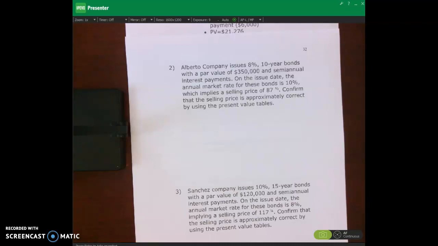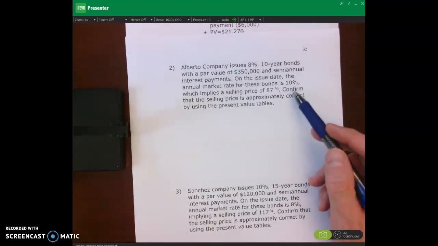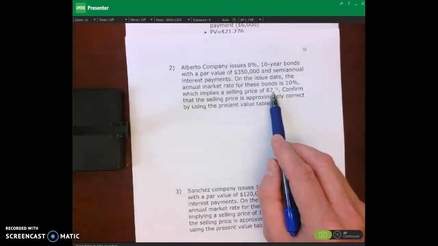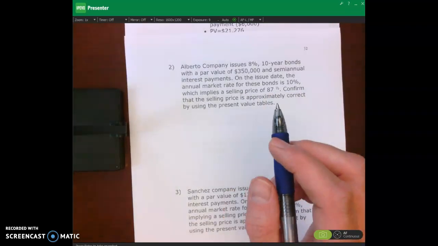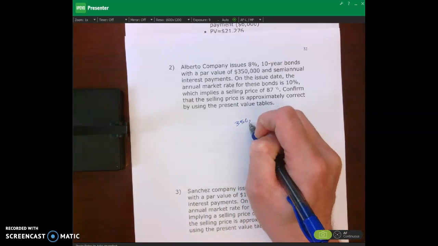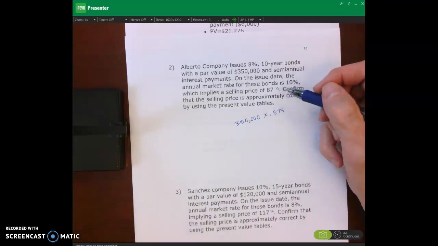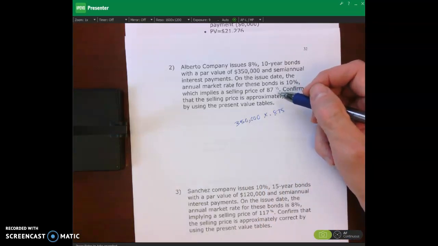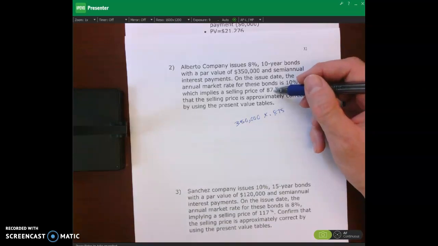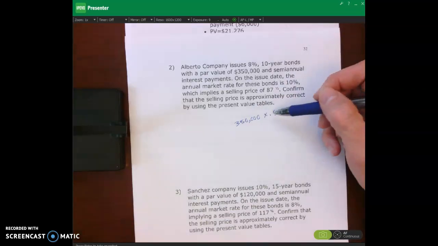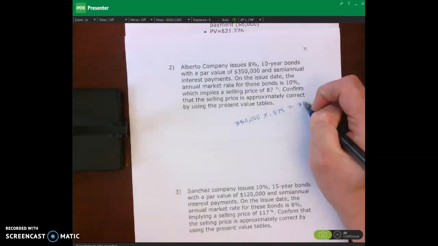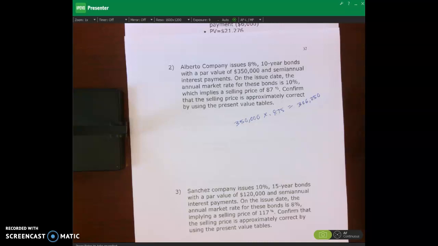is Alberto Company issues 8% 10-year bonds with a par value of $350,000 in semi-annual interest payments. On the issue date, the annual market rate is 10%, which implies a selling price of $87.5. So the first thing that I'm going to do is multiply my par value times 0.875. Because remember, bonds trade at a percentage of their par. So this is the price at which this bond is selling. It's trading. 350,000 times 0.875, 306,250. That's the price of the bond.